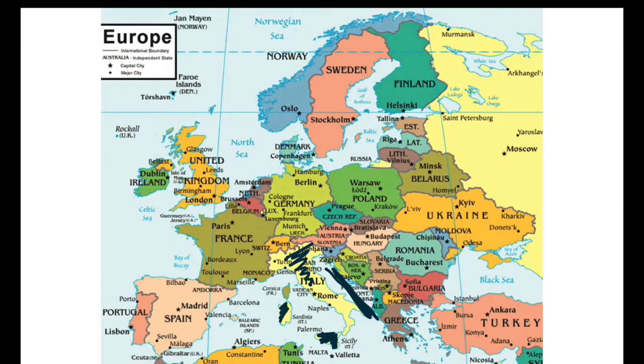This is also the largest island of the Mediterranean Sea, as I told you moments back. And this is Sardinia. It is also an island of Italy only. Then I told you about these. This is Greece, which is not part of Adriatic Sea, and these small islands in the west of Greece are Ionian Islands, and here lies Ionian Sea, and Ionian Sea is a part of Mediterranean Sea. So you can say that this Ionian Sea lies between Italy and Greece. So this Adriatic Sea and this Ionian Sea both are part of Mediterranean Sea, right?